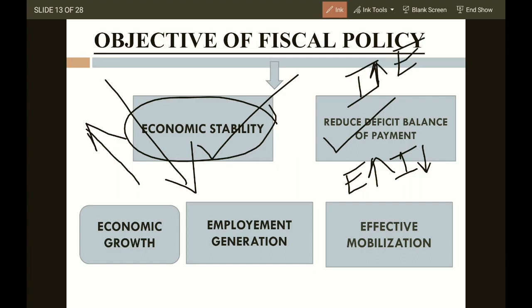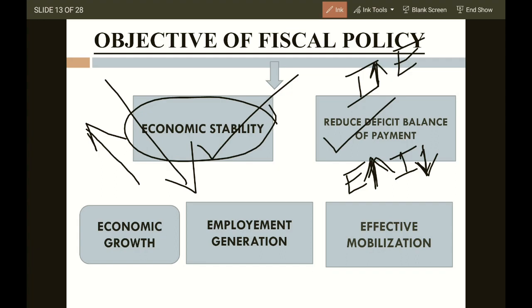Very important. Most of the time, if a country becomes insolvent, like Greece, it is because their spendings were very high, the expenditures were very high, whereas the income was less. They were taking loans from the World Bank and other countries. They were not able to repay because the economic scenario was not going well. There were no jobs, no income earned from different sectors: infrastructure, industrial sector, agriculture sector. What happened? There was no capital formation, no GDP, GNP, per capita income. So there was no source of income. The income was not there and the expenditures were very high.